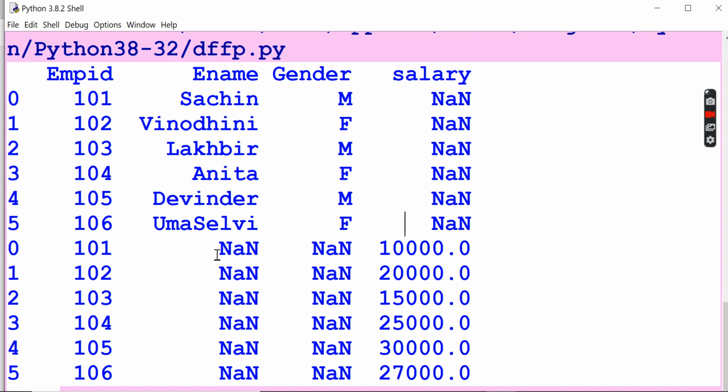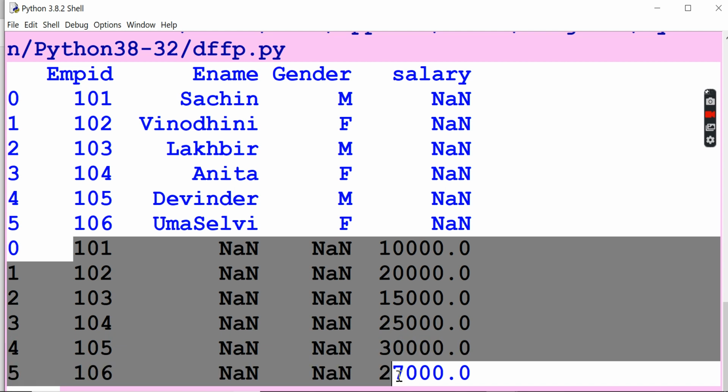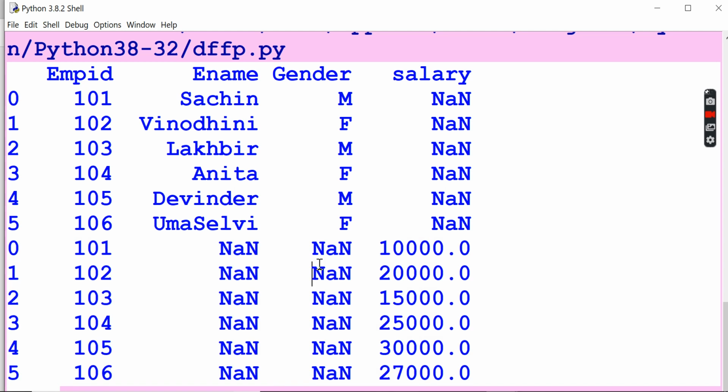In the next one, if you see, employee ID has been given in the next data frame. So 101, 102 employee IDs have been given, but name has not been passed, right? If you pass name, then everything will now be joined over here. According to the column, it has to take every value, and the particular column values will be sent over there. So here if you see, row wise every element will now be joining with this employee ID.